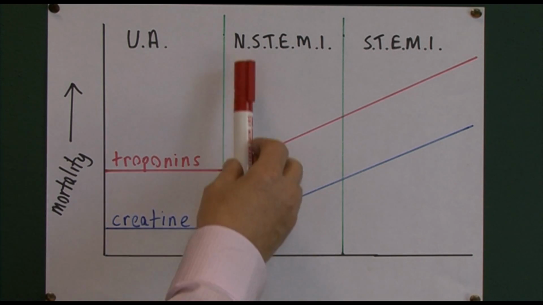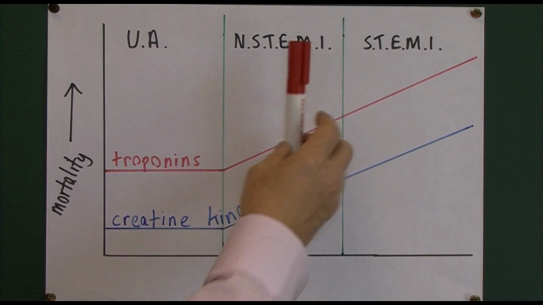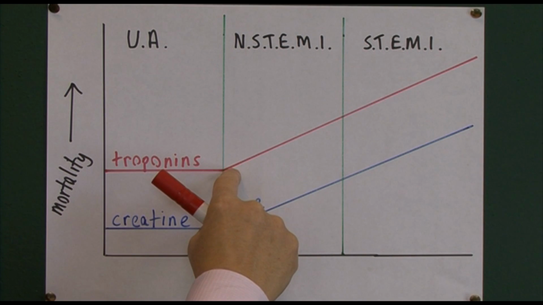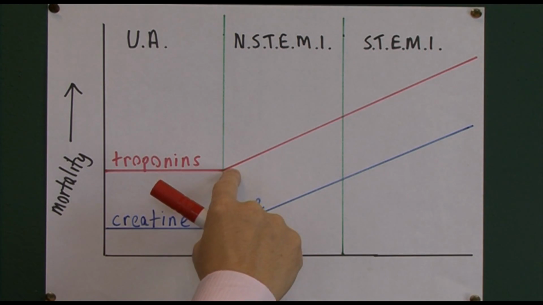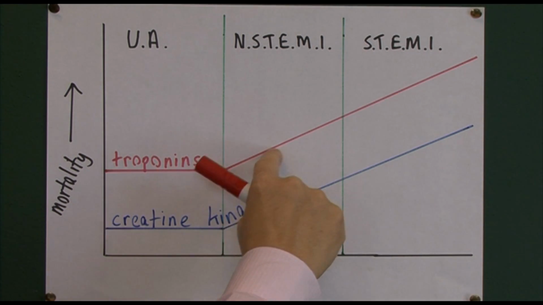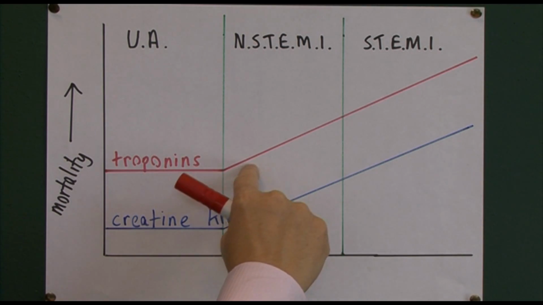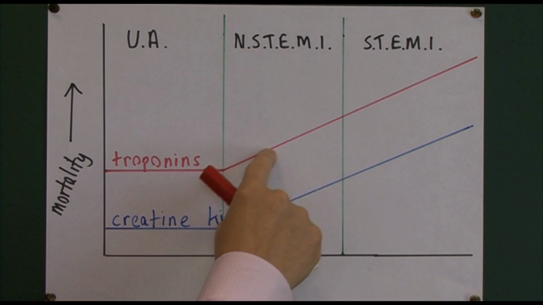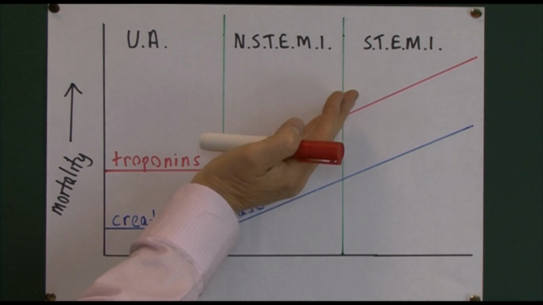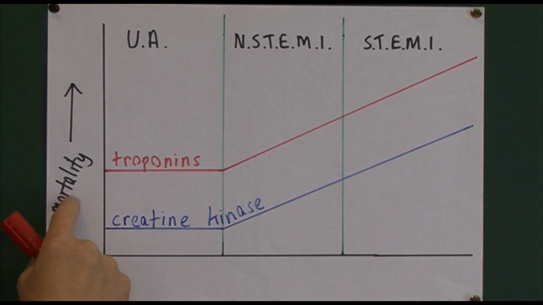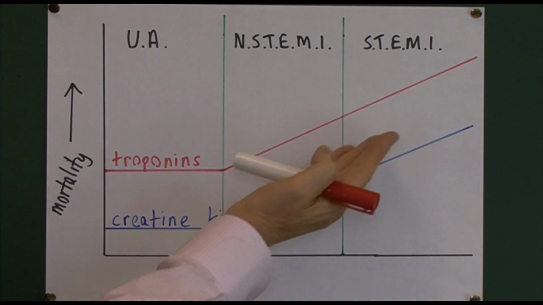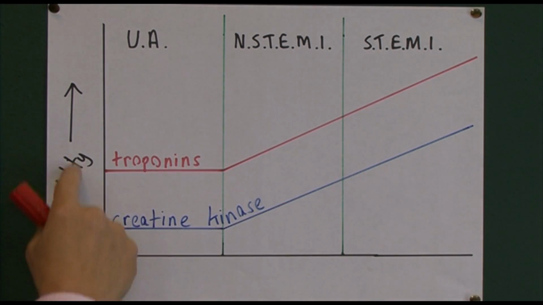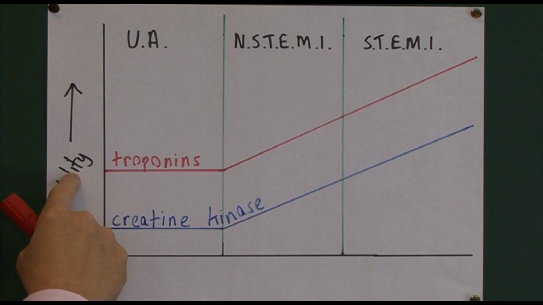But then if there's a non-STEMI, then there's enough coronary thrombosis to cause myocardial infarction, and myocytes will start to die. And the more severe the condition, the higher the levels of troponin, the greater the mortality. So the higher the levels of troponin, the greater the levels of mortality that we can expect to unfortunately see in our patients.